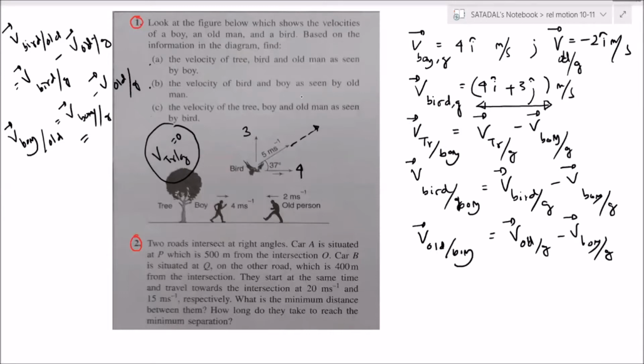Sir, why are we supposed to only take the horizontal velocity? I have never said only horizontal velocity. When did I say that? No, I'm talking about the bird and the boy. Because the bird is moving in a direction, the boy is moving horizontally. For the boy, the velocity is horizontal. Okay, no?